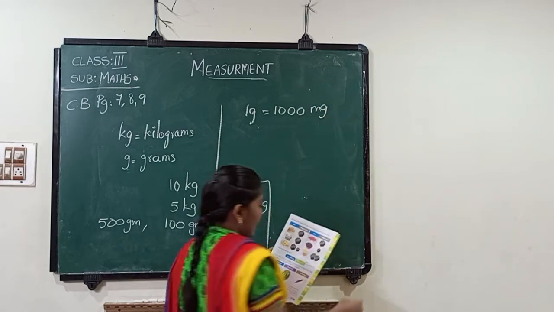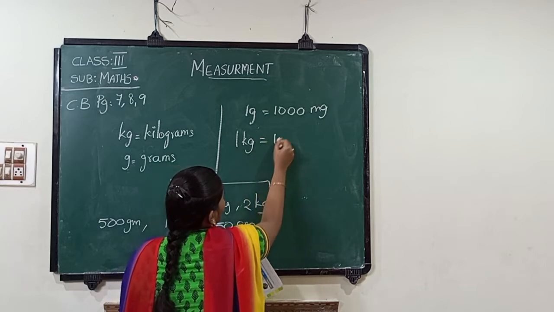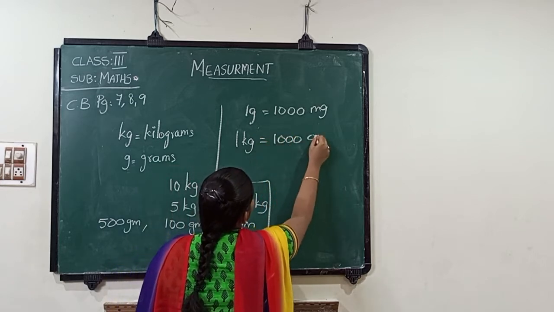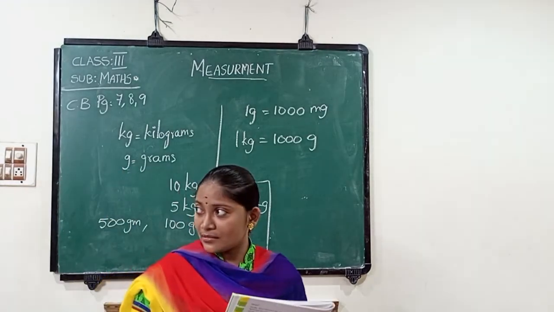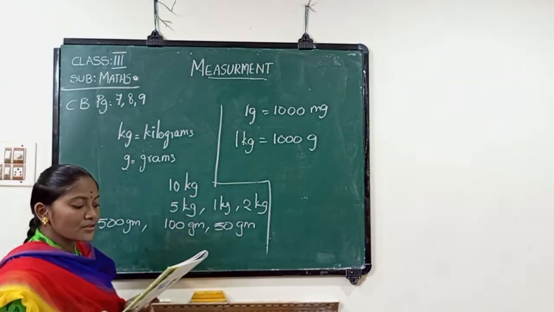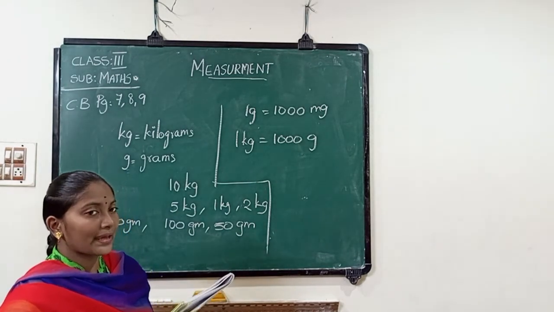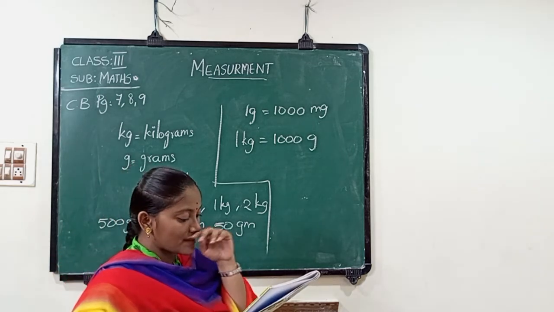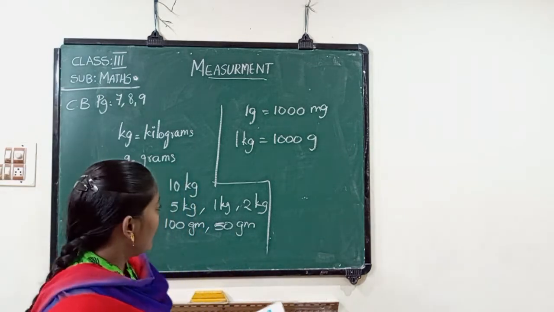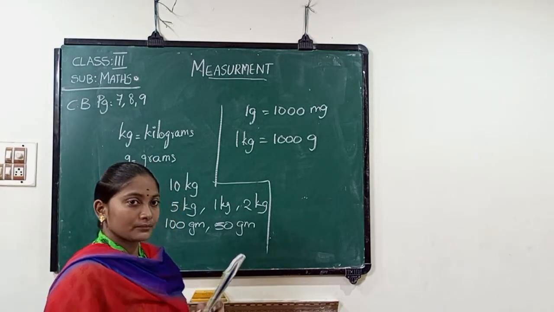1000 milligrams. 1 kg means 1000 grams. Grams and kilograms. We can use 500 grams plus 500 grams in place of 1 kg. Similarly, we can use equal weights in place of a single weight. If we order anything from the grocery shops, we can use this.